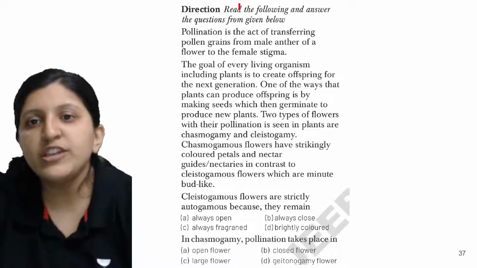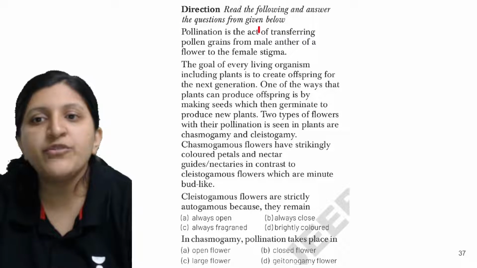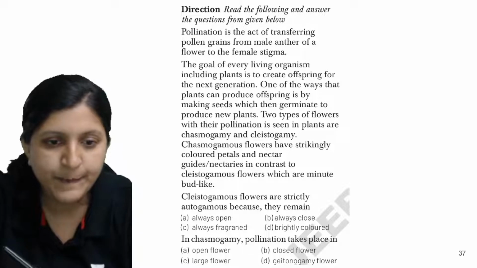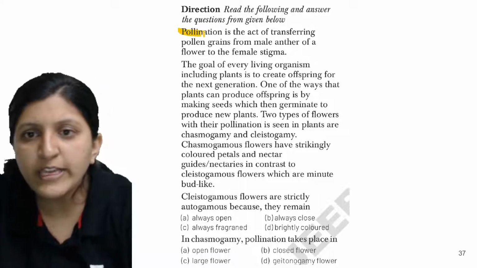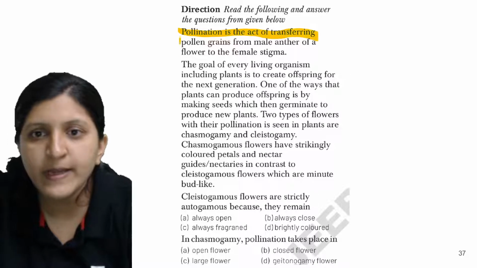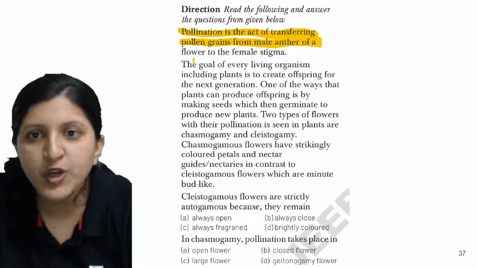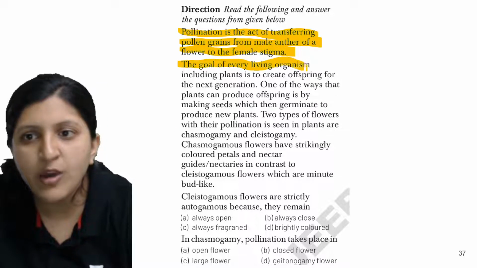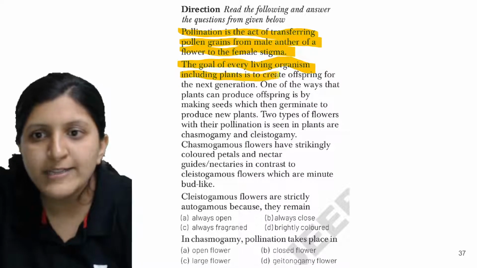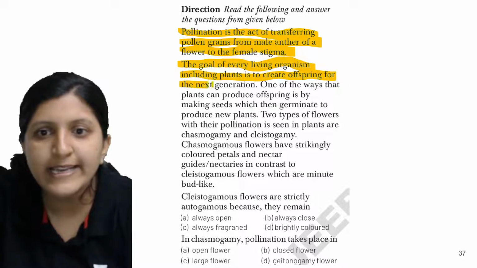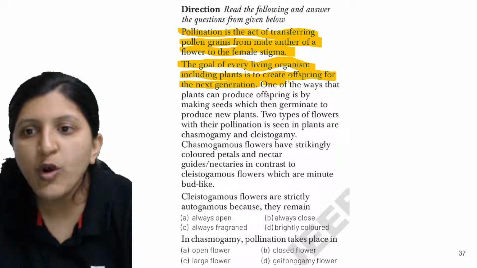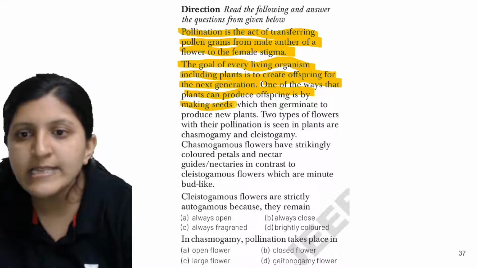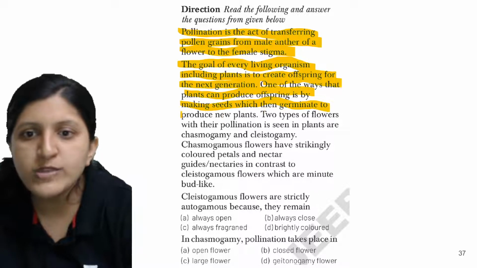Okay. Direction: read the following and answer the question from given below. Pollination is basically the act of transferring pollen grains from the male anther of a flower to the female stigma. Now the goal of every living organism, including plants, is to create offspring for the next generation. One of the ways that a plant can produce offspring is by making seeds, which then germinate to produce new plants.